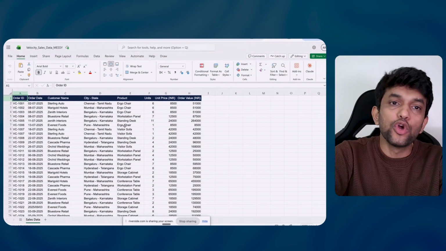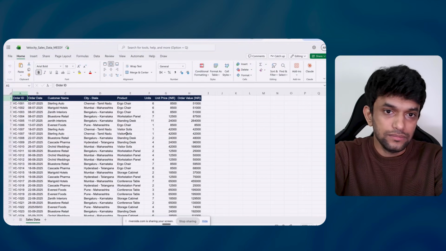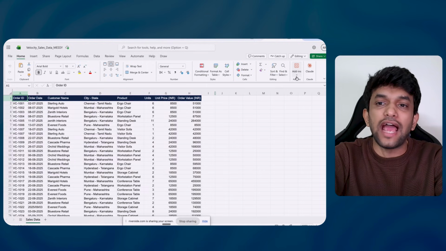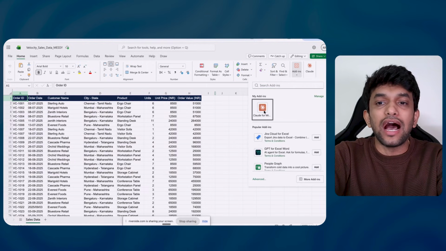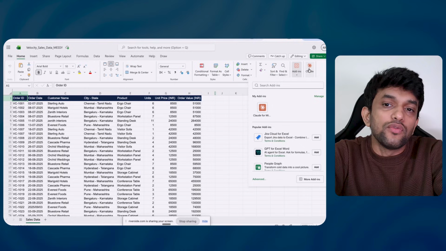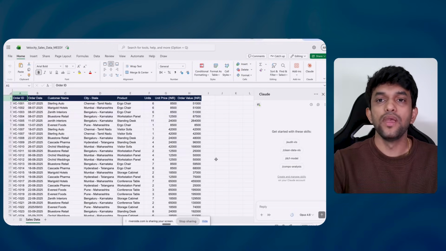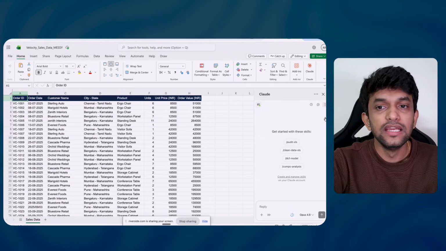Now you'll be like, Amrit, how do we use Claude in Excel? Guys, once you open Excel, you have seen add-ins. In the add-ins, you can get Claude. I've already installed Claude. If you want, you can install that as well. Now it is available in the paid plan only. But otherwise also I will teach you how you can use it in Google Sheets and otherwise as well. Okay, perfect. Now if you can see, here is the Claude.